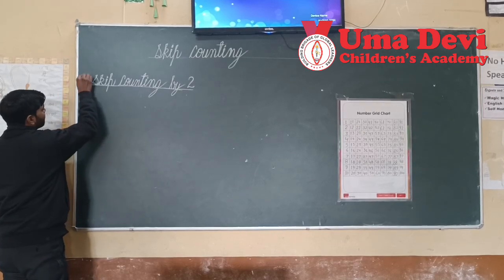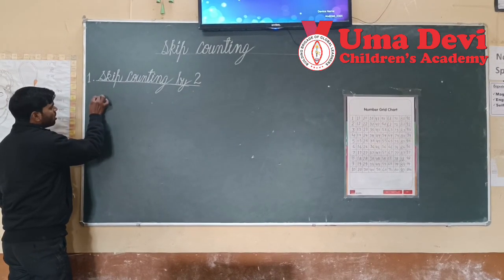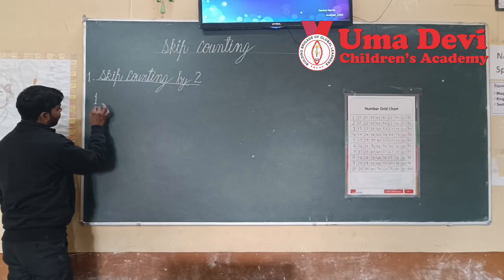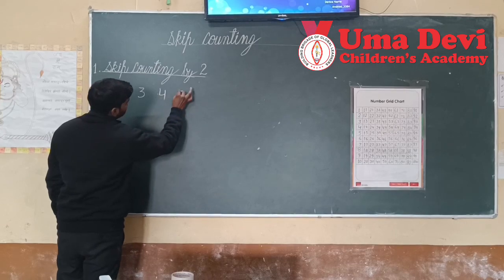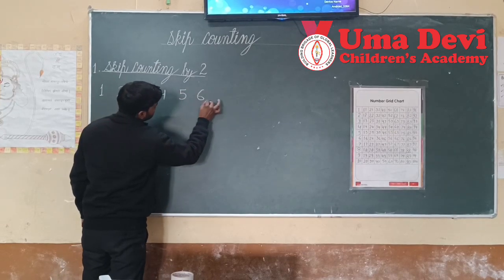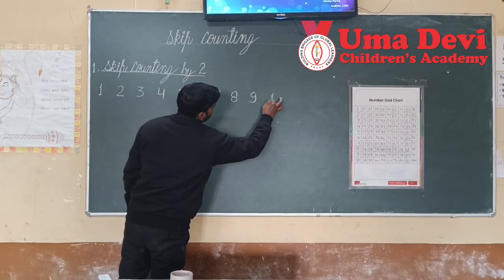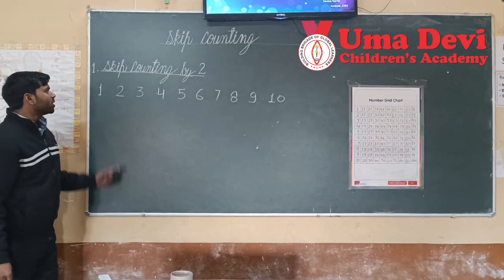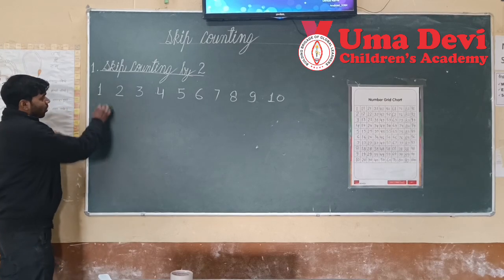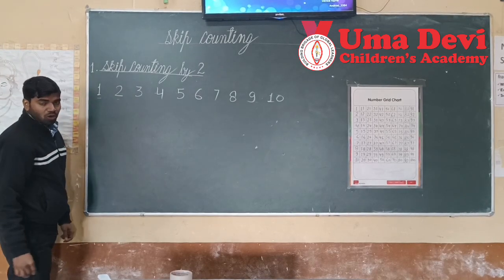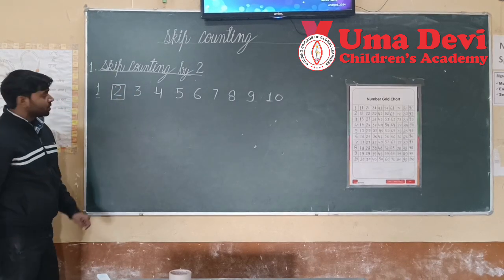So the first is skip counting by two. I am writing the numbers here: 1, 2, 3, 4, 5, 6, 7, 8, 9, and 10. As we are going to write skip counting by 2, from where do you want to start? From 1 or from 2? From 2. Okay, I am starting from 2. So look here.